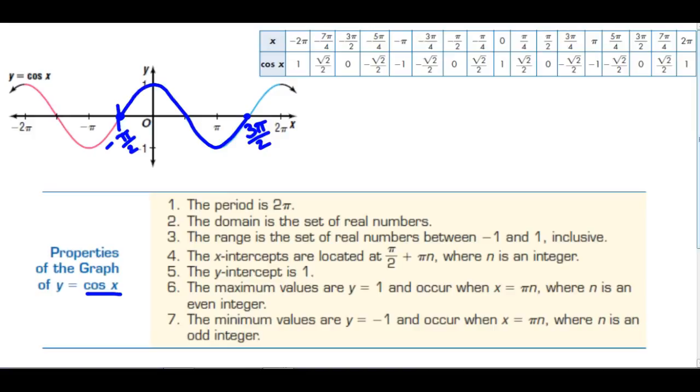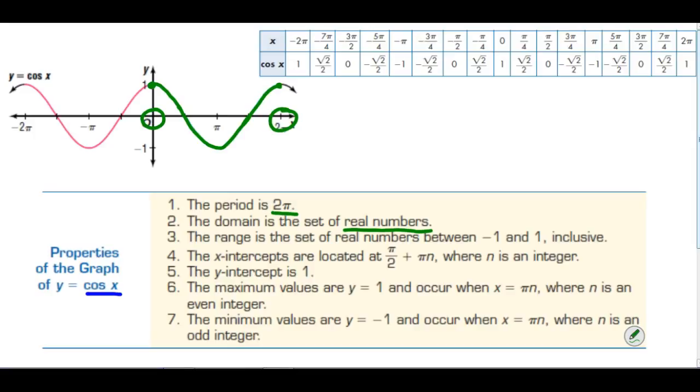Of course, there's nothing that says I have to start at 0, so I could have started here at the 1 and followed through and come over to the next one that I saw after the repetition, or through that cycle. And from 0, the x values are where I find my domain. So from 0 to 2 pi, giving my domain, my period is 2 pi. The domain is the set of all real numbers because for every real number, there is a value for the cosine of x, of that number.